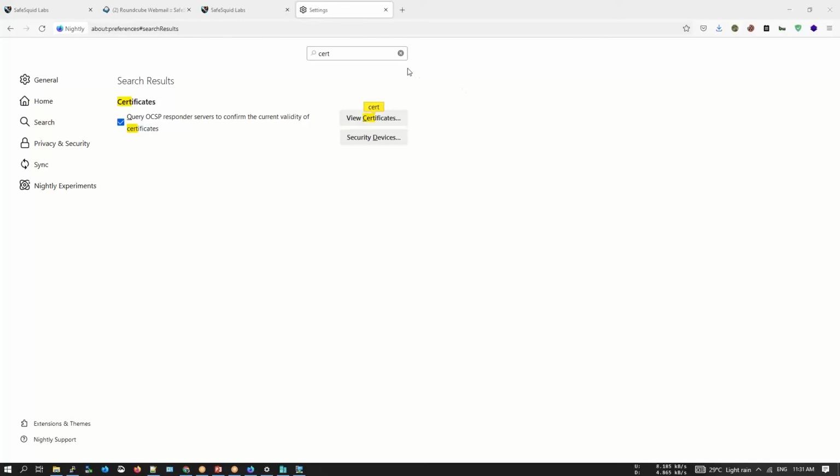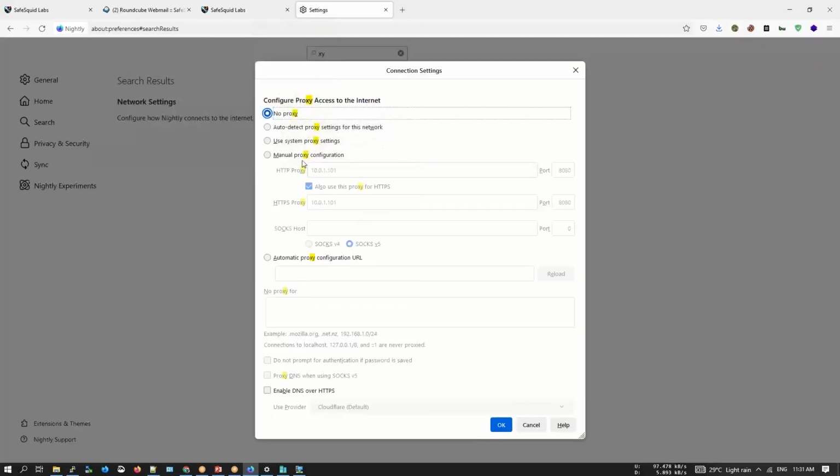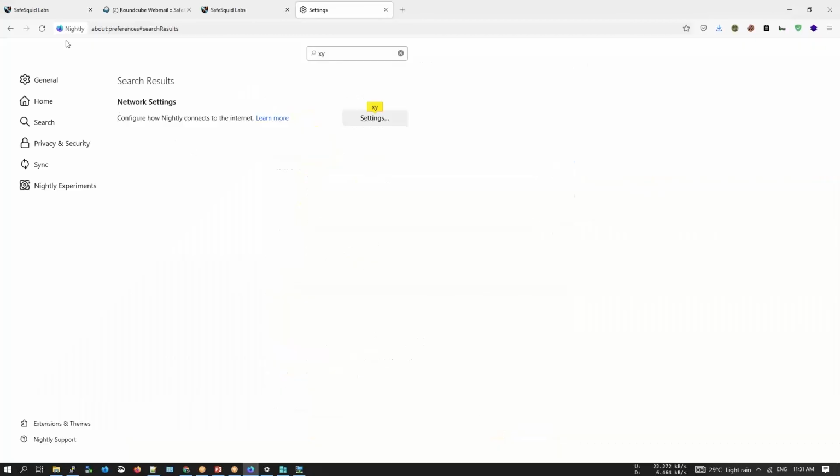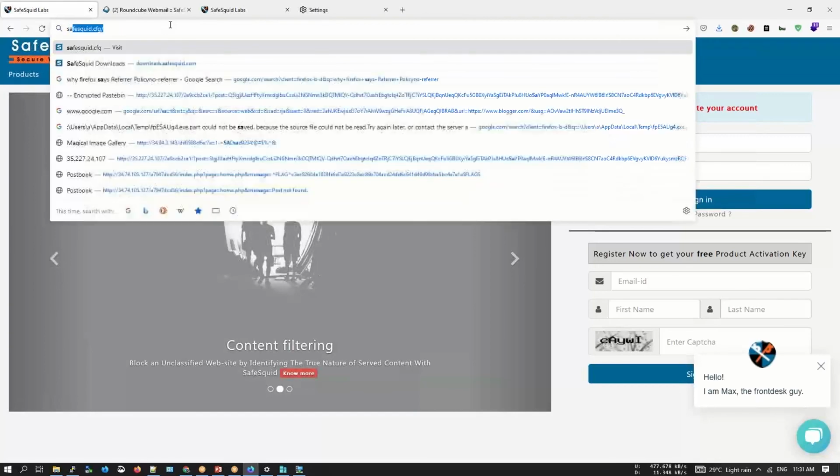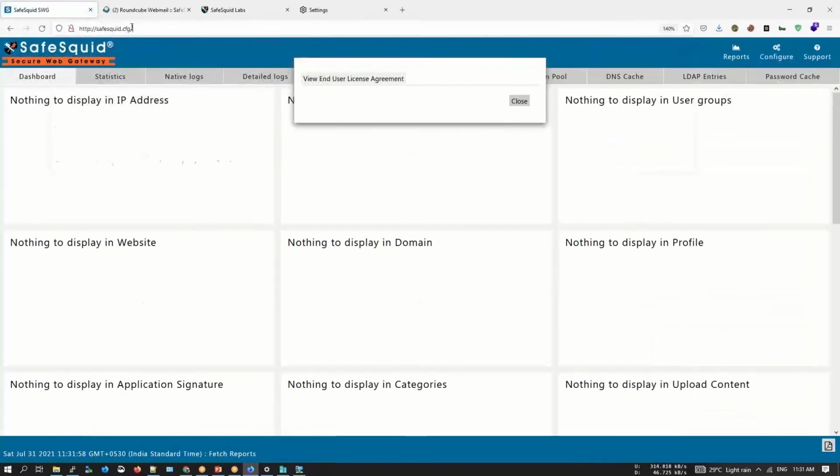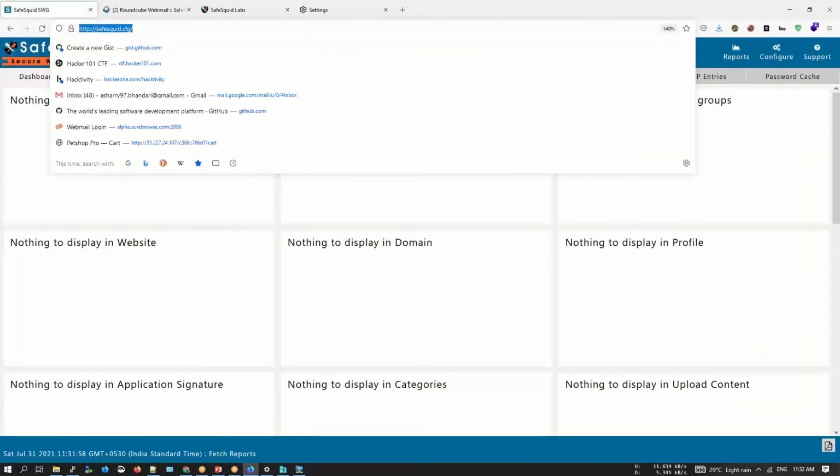Now since this is in place, let's access the CSPID's dashboard. I'll set the proxy settings. I've already set the proxy IP and the port. Let's click on OK and open up CSPID's interface. In order to do that, you'll have to type http://csq.co. This interface can only be accessed if you have proxy settings configured on your browser.